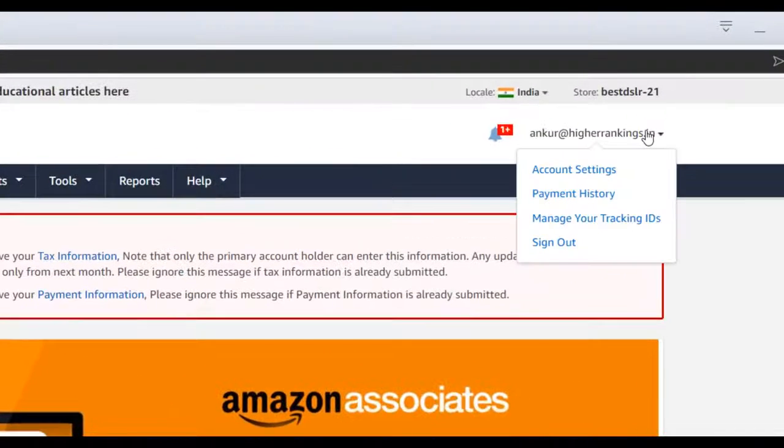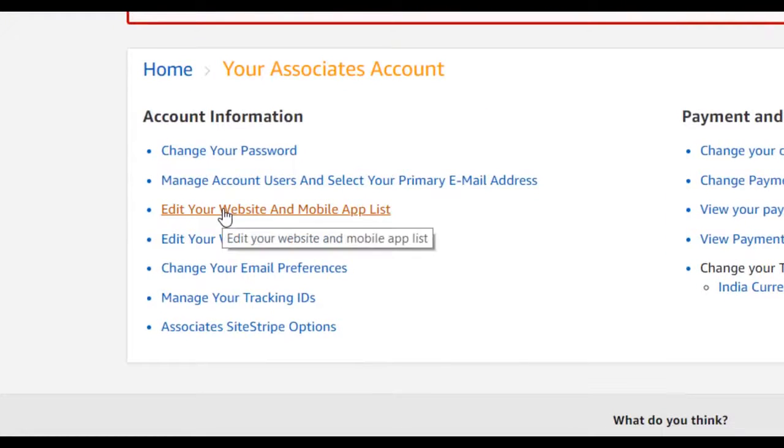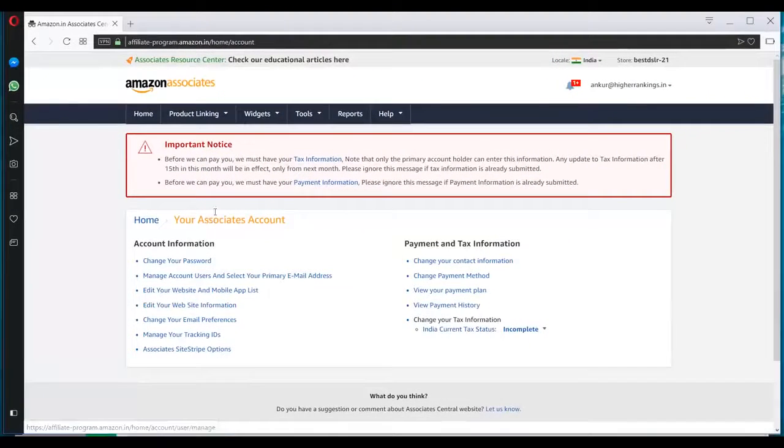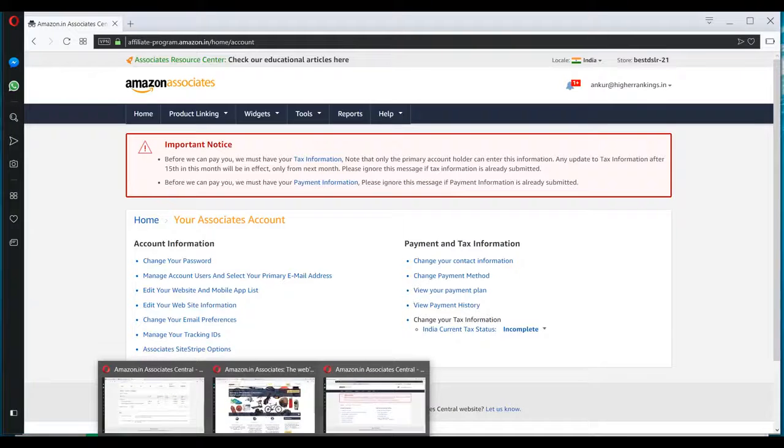And let's go to the account settings. You can click here on account settings. Here you will find all the settings related to your account, like change your password, change your account, add more websites, edit your website information, everything else. And now let's go to the report section. What I'll do is I'll take you to my Amazon Associate account for one of my Amazon affiliate websites and show you everything with real data.